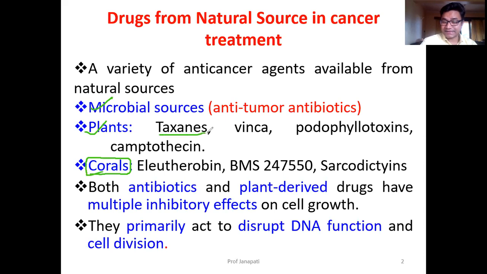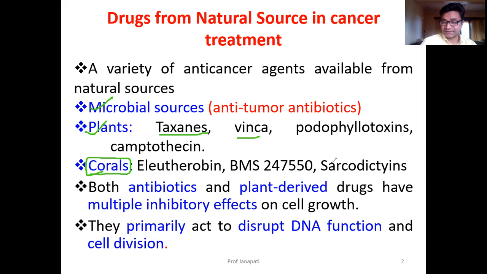from the plants, taxines, Taxol, paclitaxel, those drugs, vinca alkaloids, vincristine, vinblastine, podophyllotoxin, camptothecins. These are some of the drugs which are approved and marketed in treatment of cancer. What else? In the introductory, developing phase, ixabepilone, BMS-247550, sarcodictyins, eleutherobin. So these are the drugs which are in different phases of clinical trials in the treatment